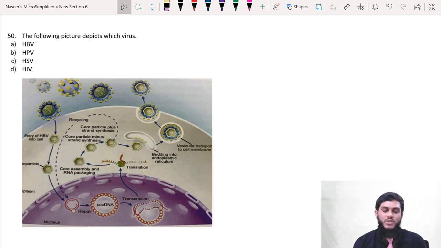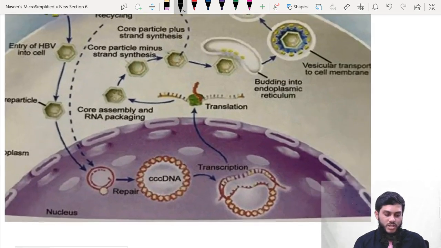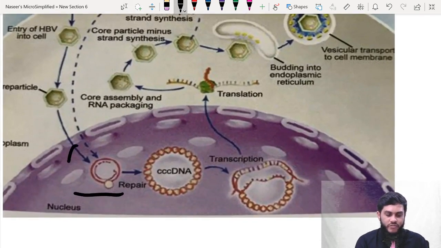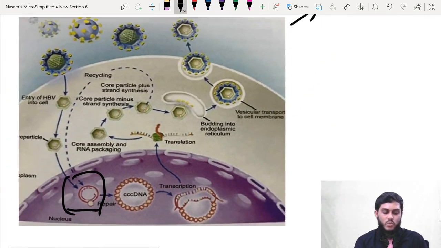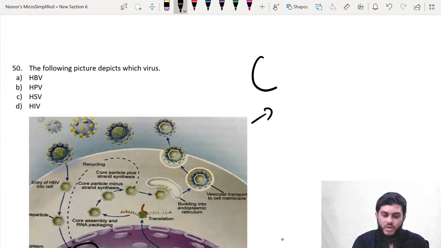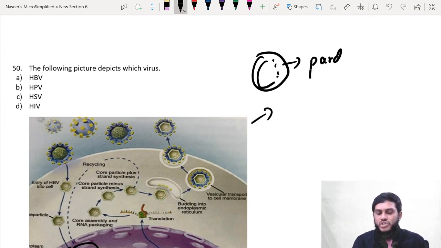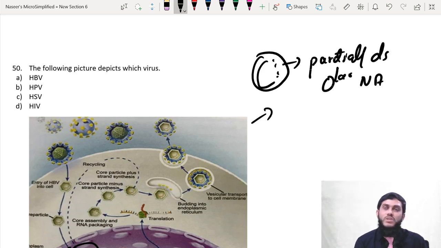If you see this virus, you know that I told you, if the life cycle is given, you have to see for the adult worm or the adult virus. To identify the virus, nucleic acid is very important. What is this nucleic acid? So this nucleic acid is double-stranded, circular, and the inner strand is incomplete. That is partially double-stranded circular nucleic acid. Therefore this goes in favor of hepatitis B.